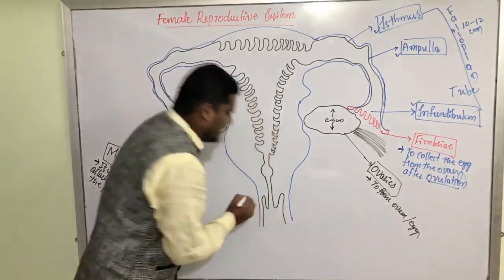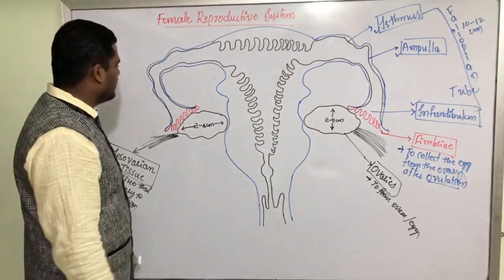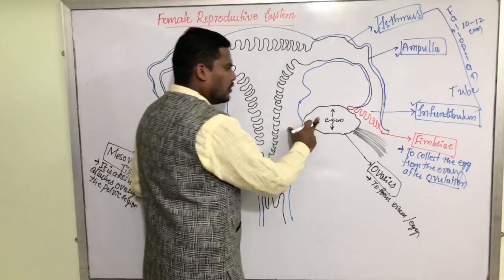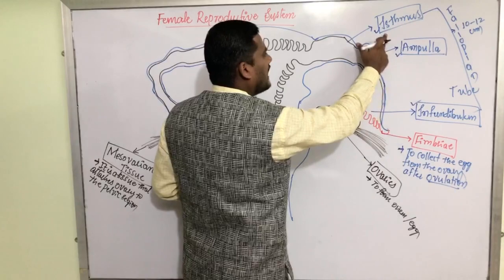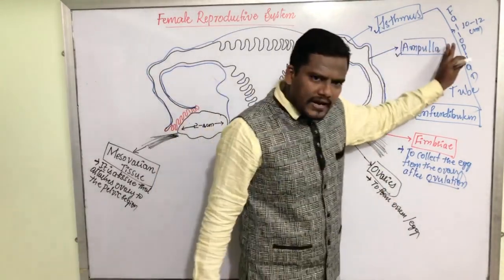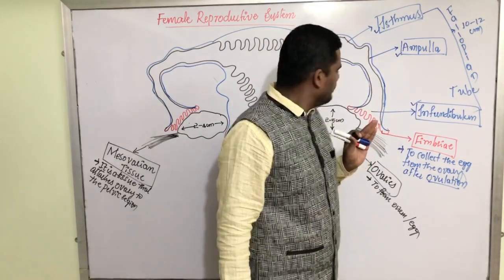First we'll draw the entire thing, then we'll try to understand each and every part. Here: ovaries, fimbriae, infundibulum, ampulla, isthmus. Fallopian tube means the isthmus, ampulla, and the infundibulum.